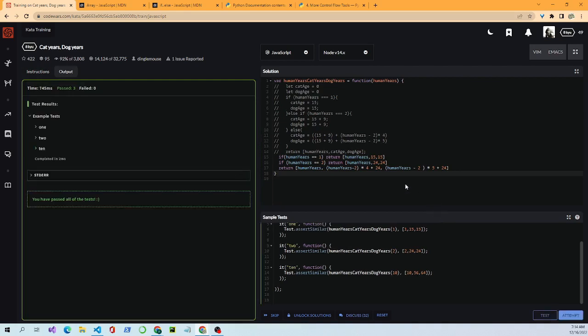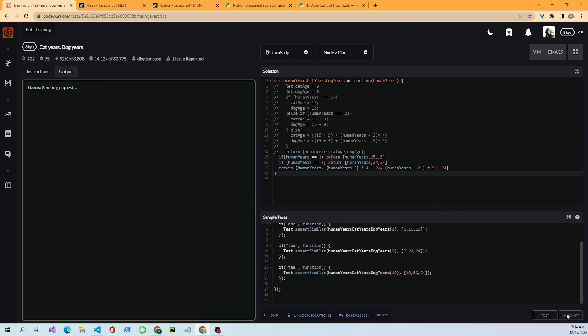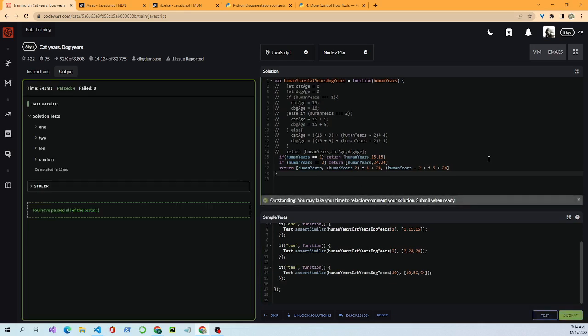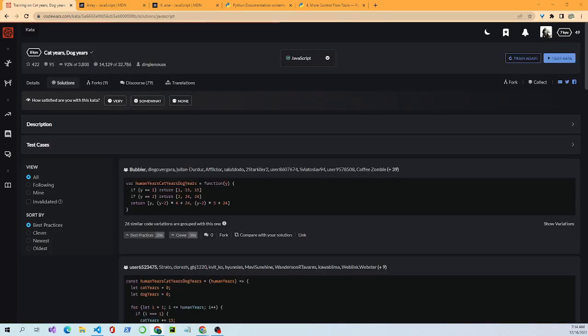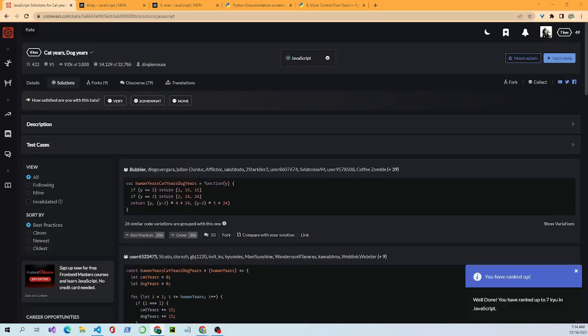And it does. We solved the problem, same kind of thing using if statements, just a much shorter version. Let's see if we get full credit for it. And we do. As you can see, there's a lot of ways to solve these. Now, I see we got the message. We ranked up. We're now 7Q in JavaScript. We're very happy with that.